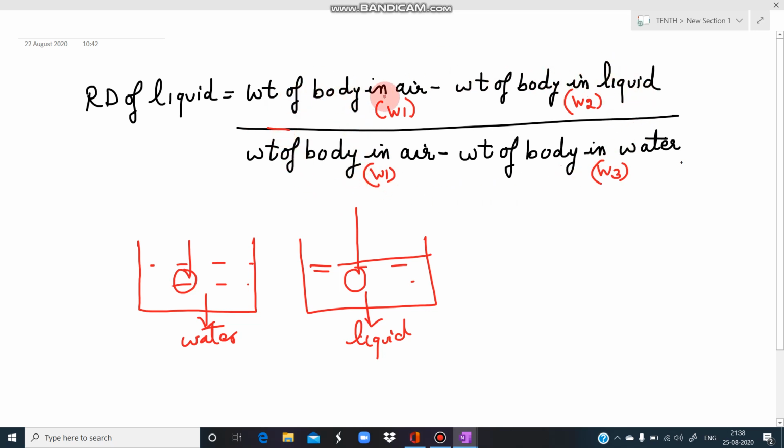That is weight of body in air minus weight of body in liquid over weight of body in air minus weight of body in water. So the loss in the weight of body in liquid over the loss in the weight of body in water will give us the relative density of liquid. We are not going to perform any experiments. You don't have to learn them. You only have to remember the relation of relative density of the